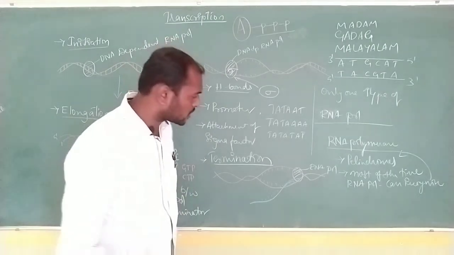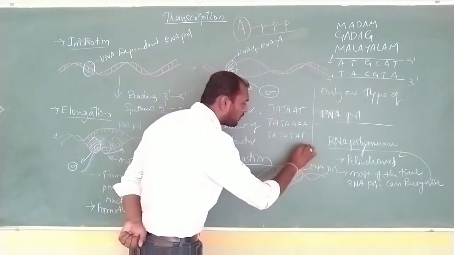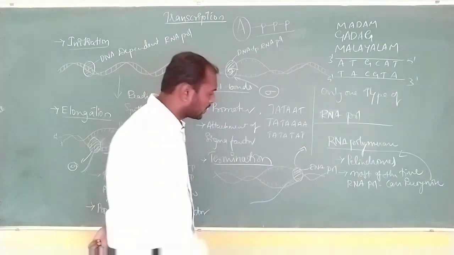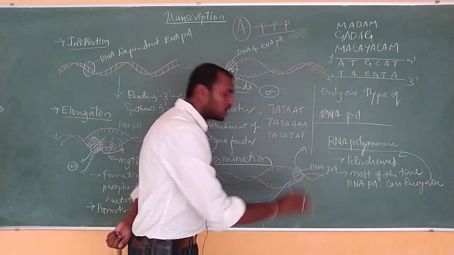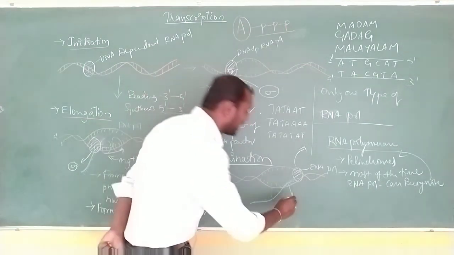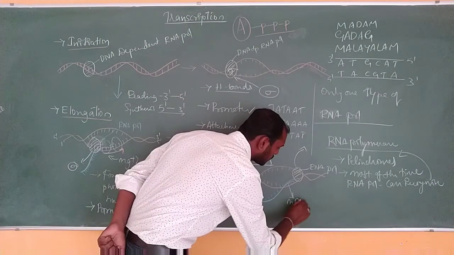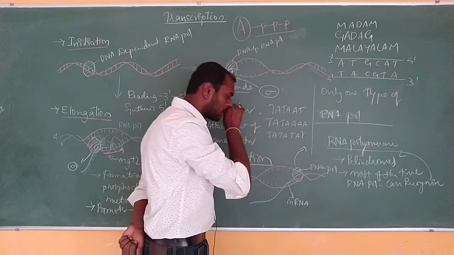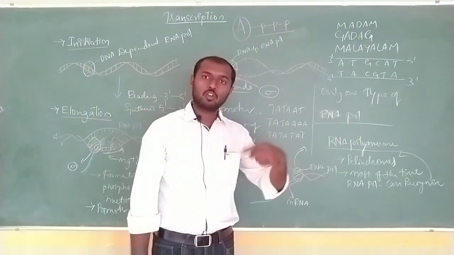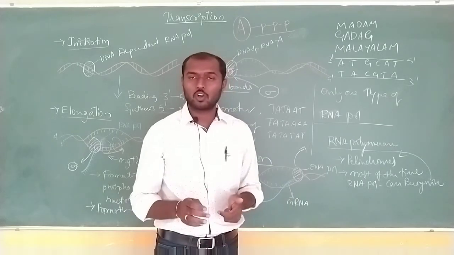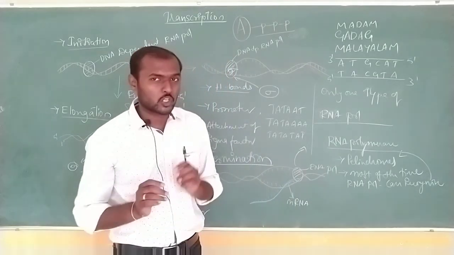What is termination of the process? Releasing of RNA polymerase from the DNA and releasing of the mRNA. So release of RNA polymerase from the process and formation of new mRNA is what we call the termination process.